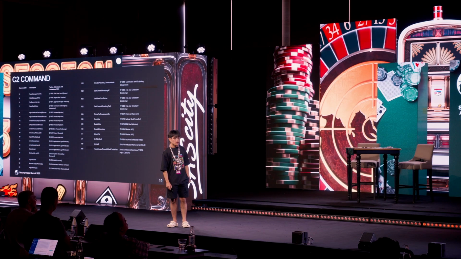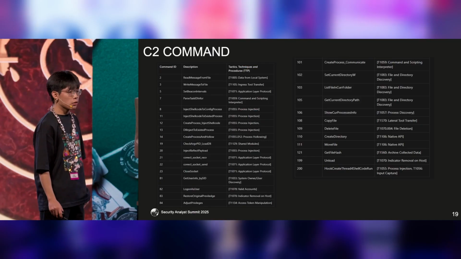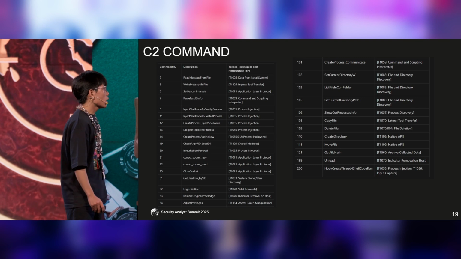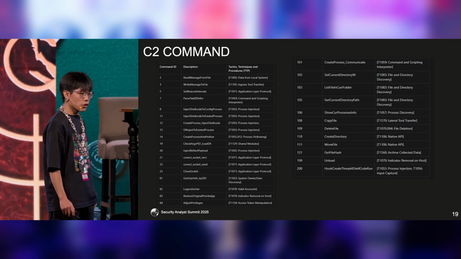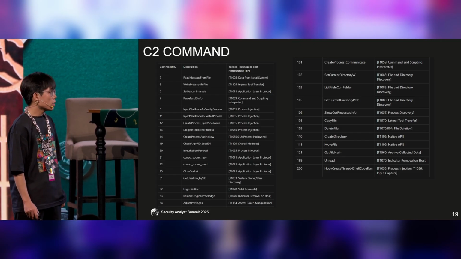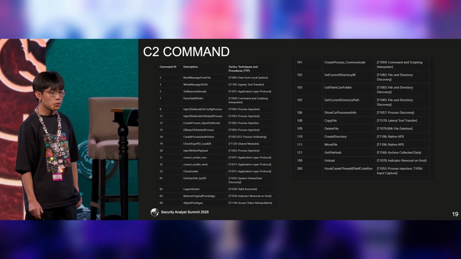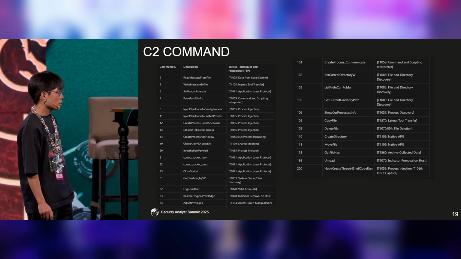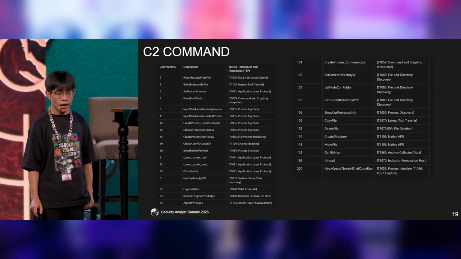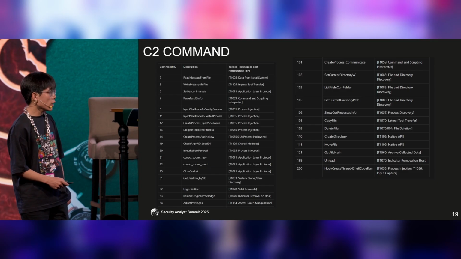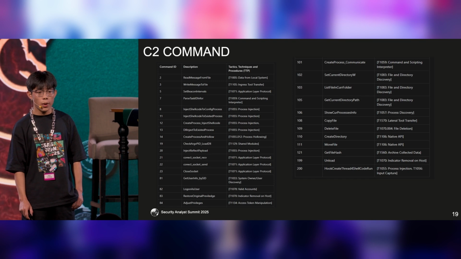The malware implements several C2 commands. We support a wide range, about 40 commands. The commands include process injection, system monitoring, file manipulation, and token manipulation for privilege escalation and evasion. And finally, it can also impersonate other users in the local system. This gives the attacker a comprehensive toolkit to manipulate the compromised system.